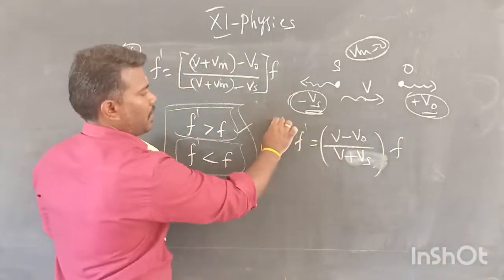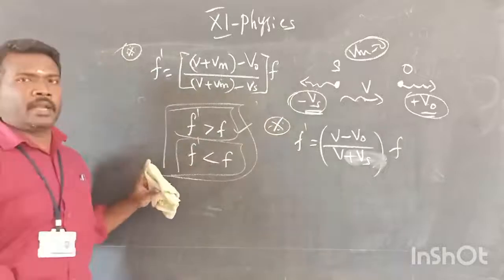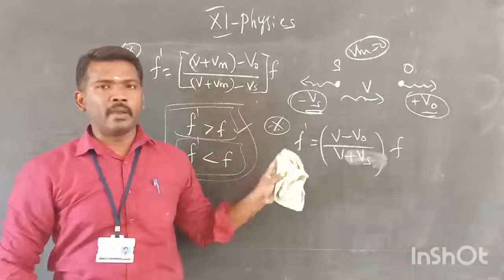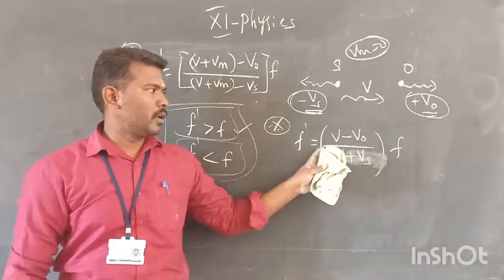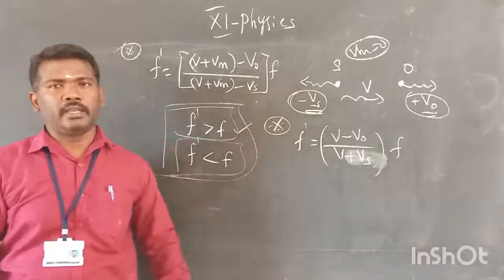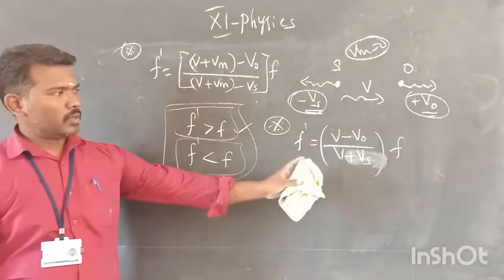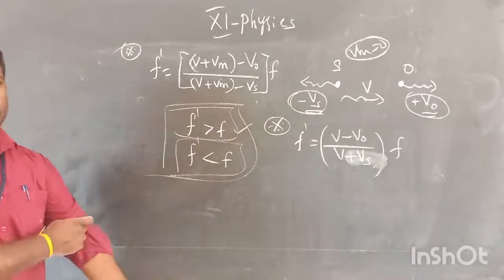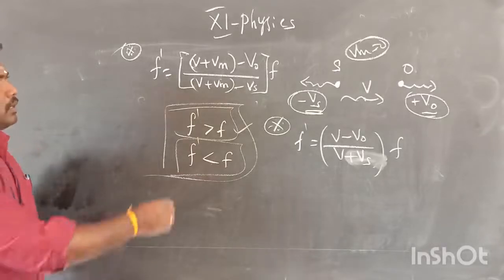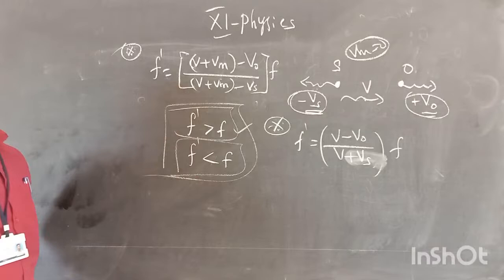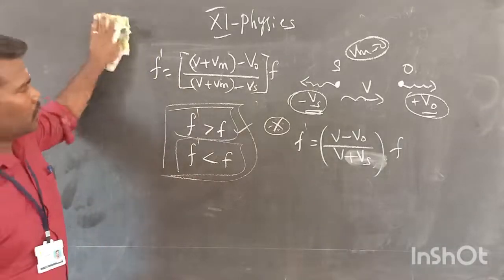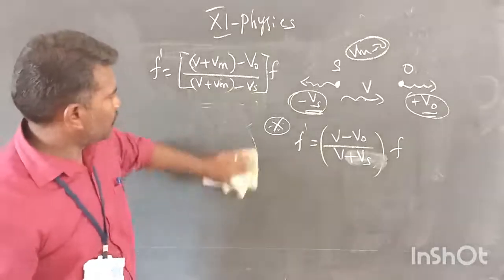So this is the formula when the observer and the source are moving away from each other. f dash is equal to v minus v0 divided by v plus vs into f. In the same way we can apply it for all the problems on the derivation part. You remember this. So note the formula, all of you.